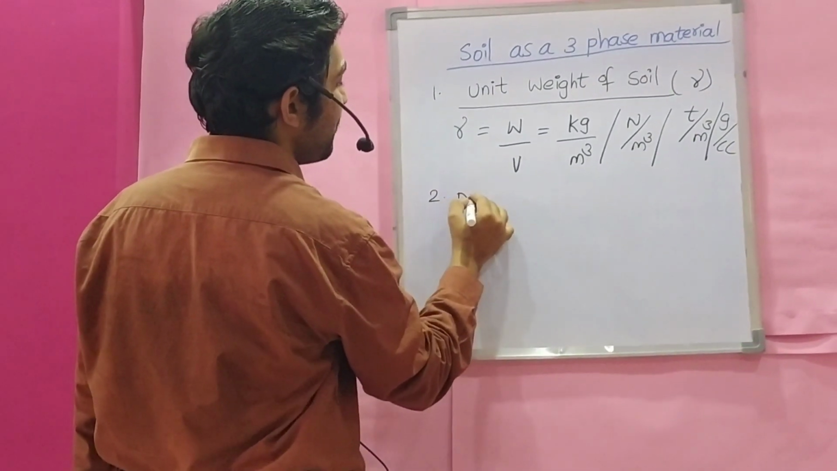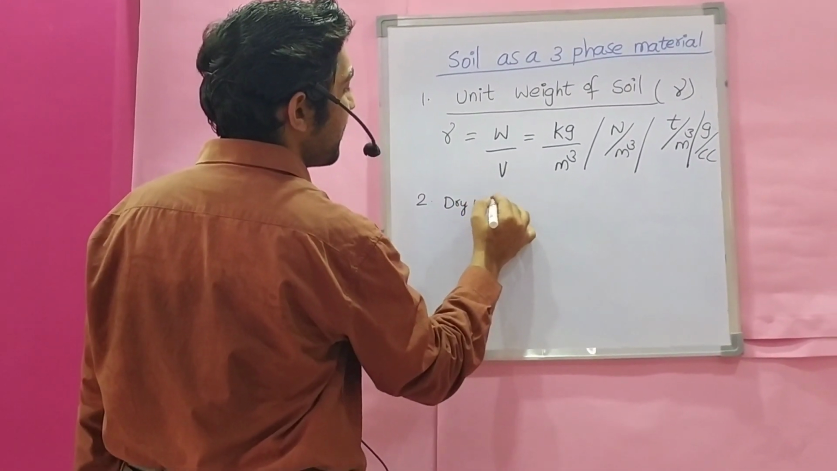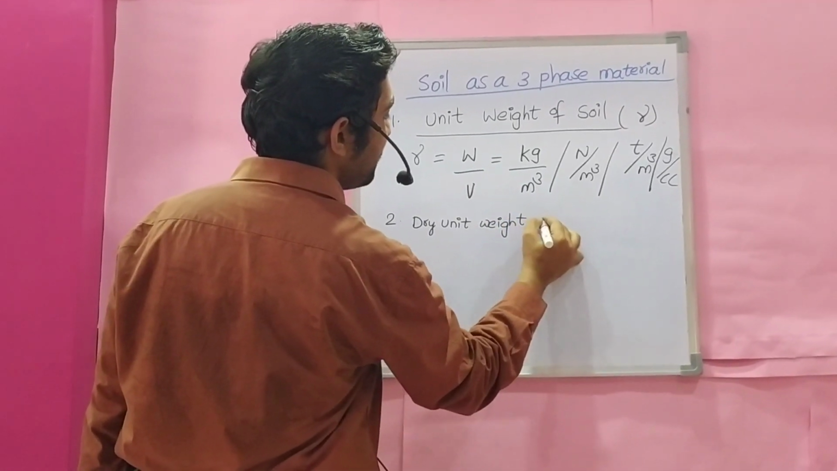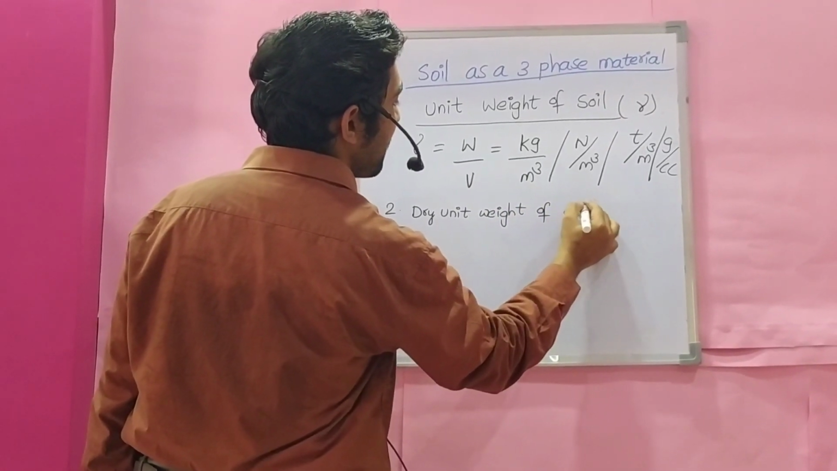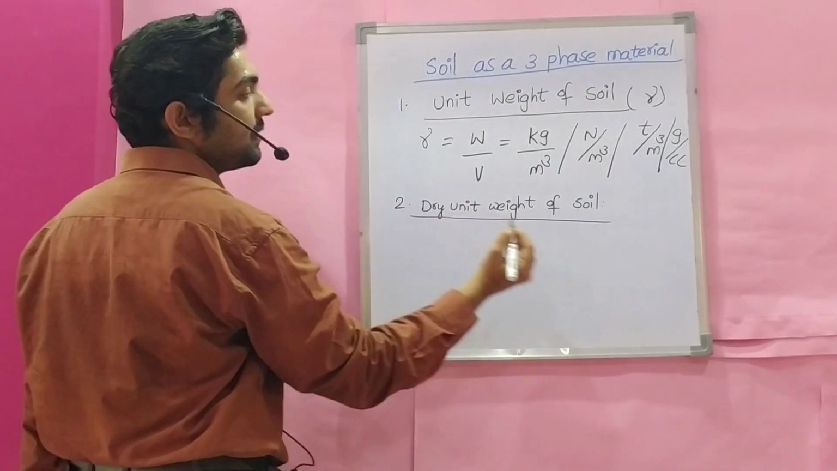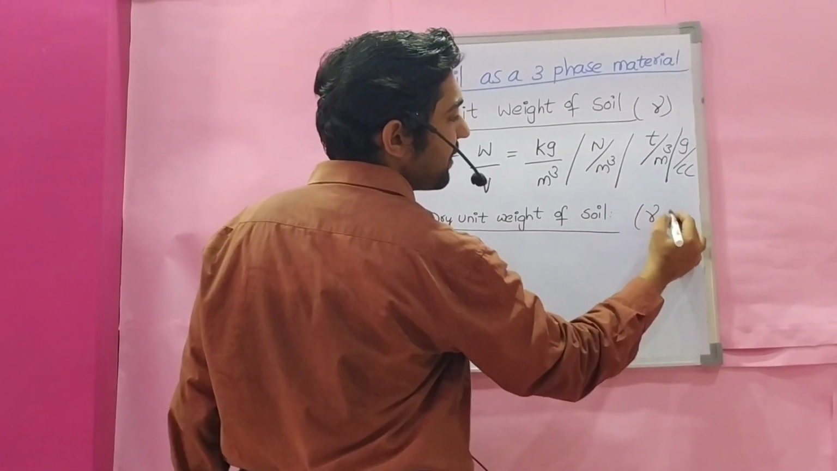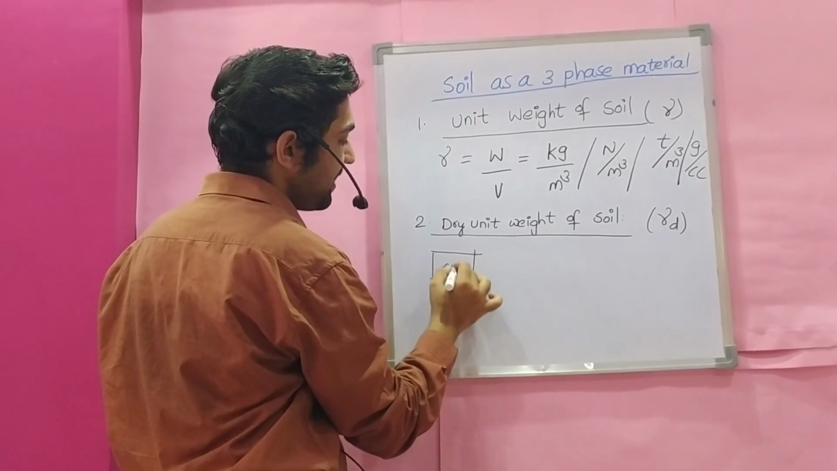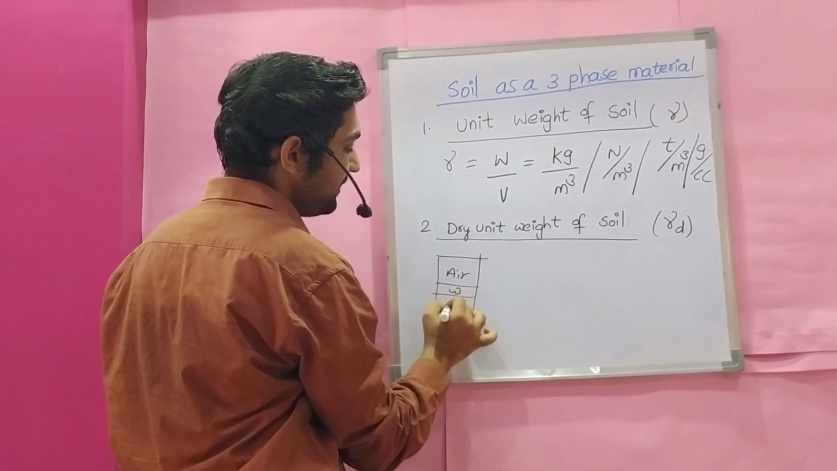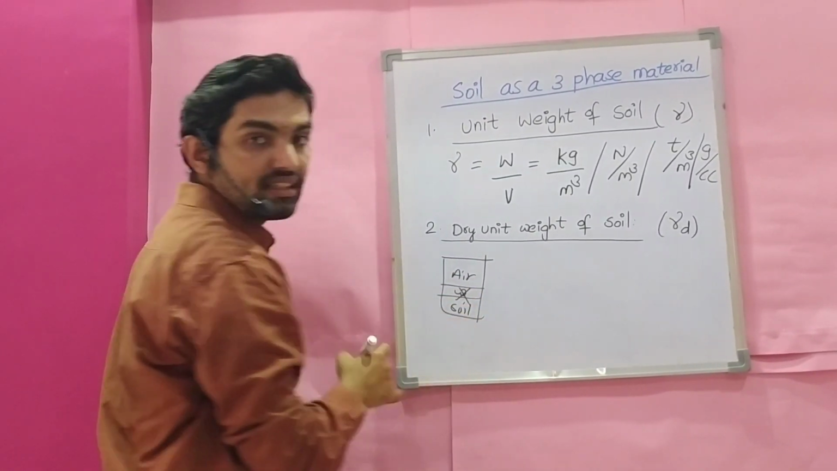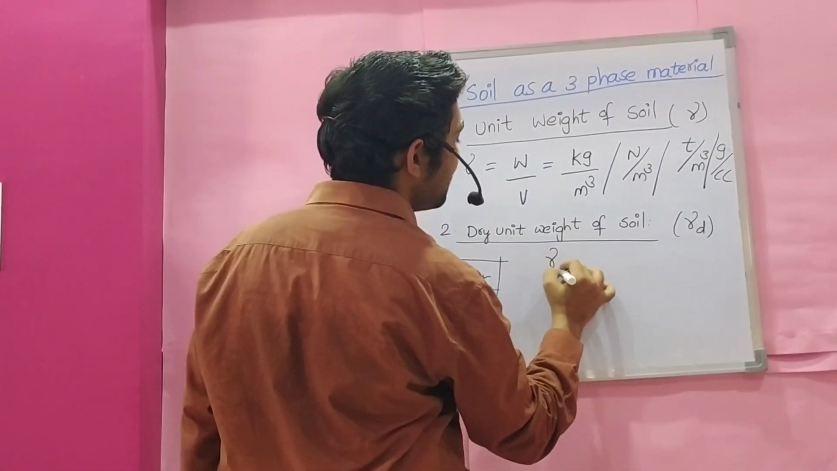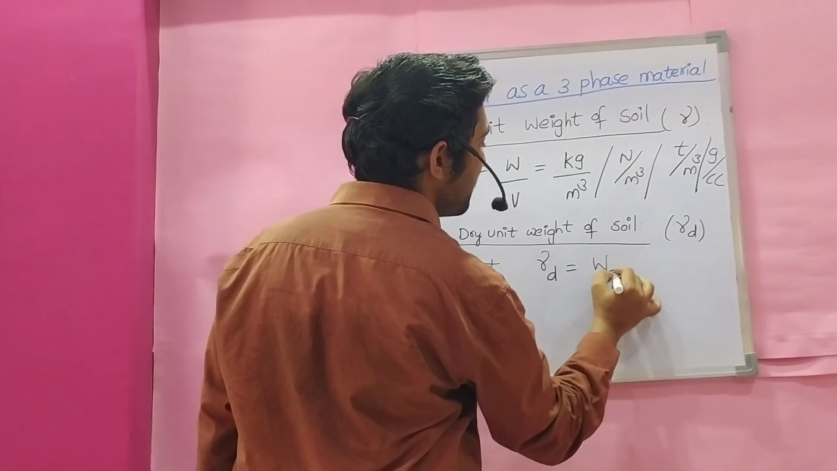Second one, dry unit weight of soil, represented by gamma d. In the three-phase diagram, this is air, this is water, and this is soil solids. Now water is not there here. Dry means lacking water. Gamma d is Ws by V.